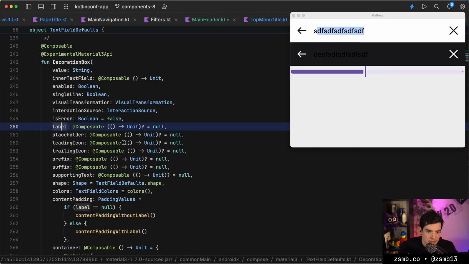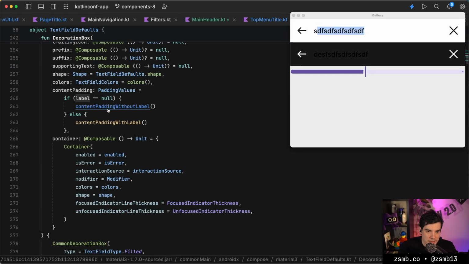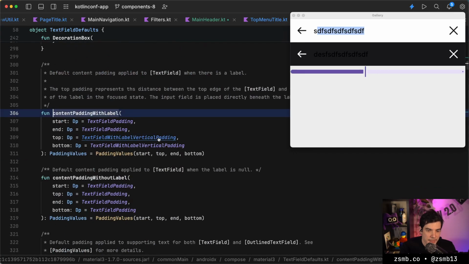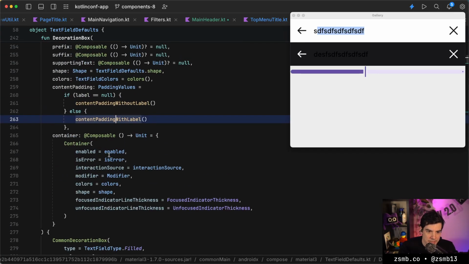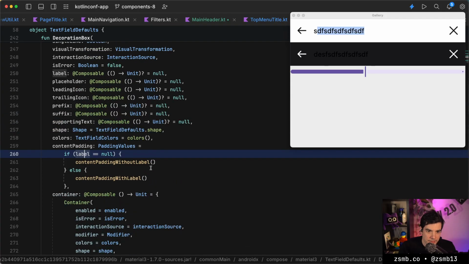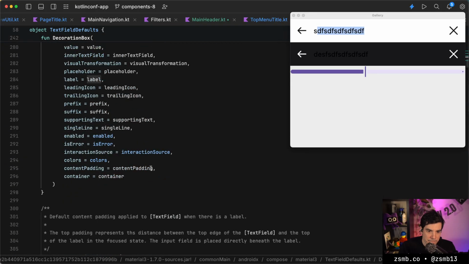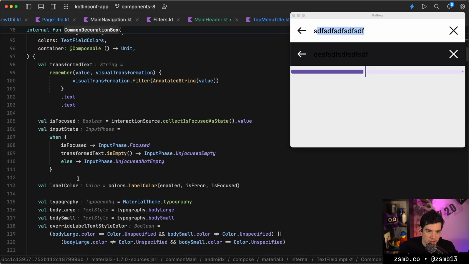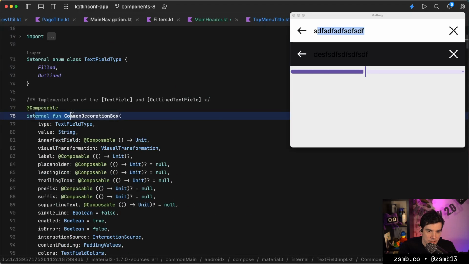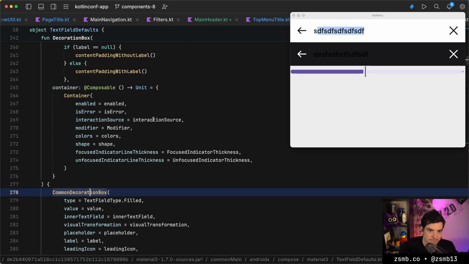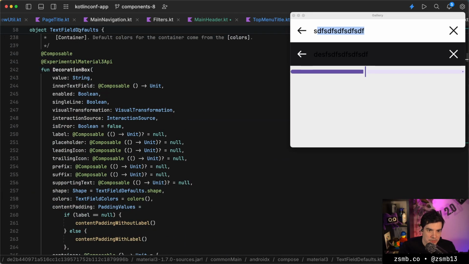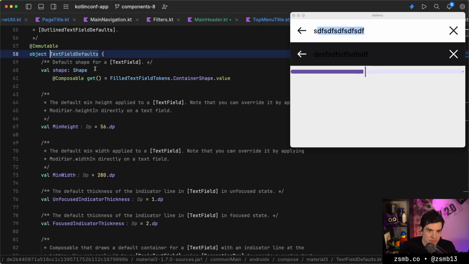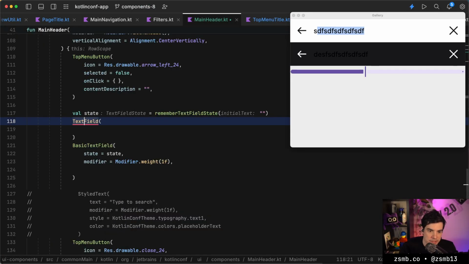And we can continue tracking label, and its content padding with or without label. That's not what we need. Where does the actual label go? Label goes into decoration box. Is this public? No. But text field defaults dot decoration box is. So can we take that?